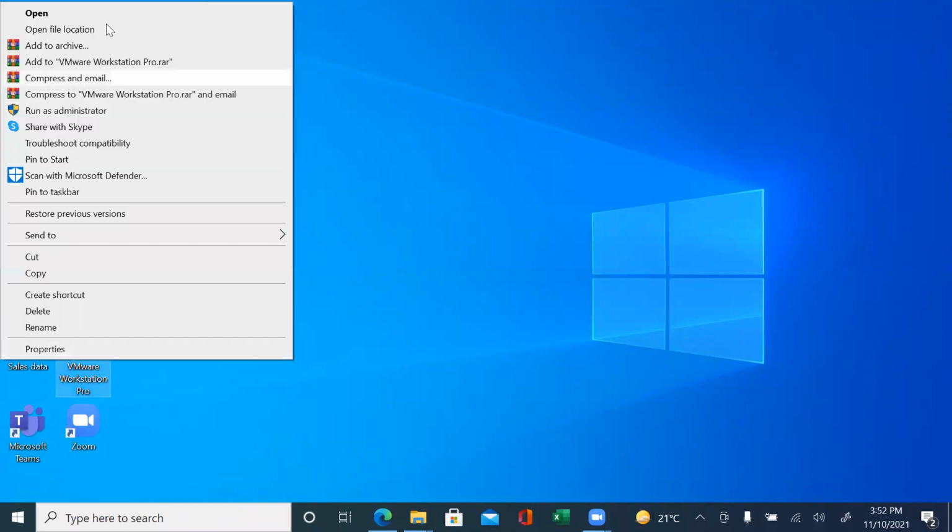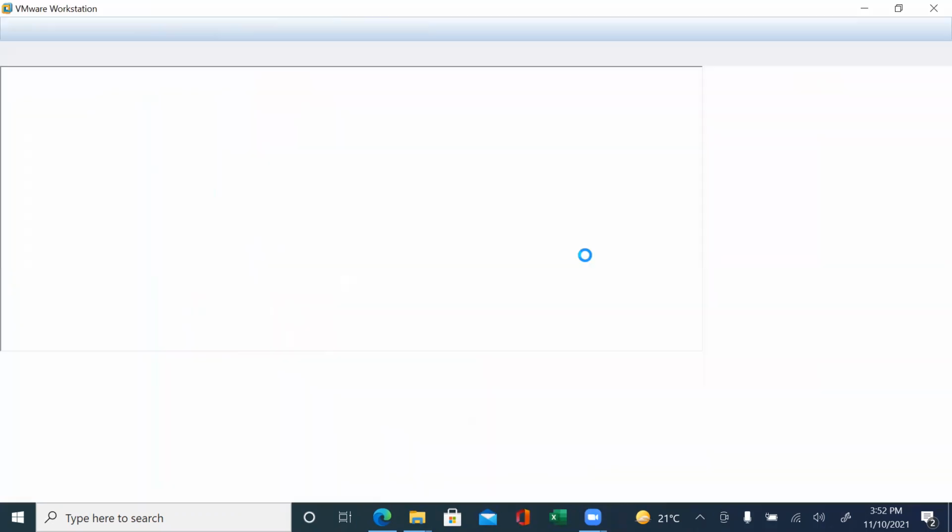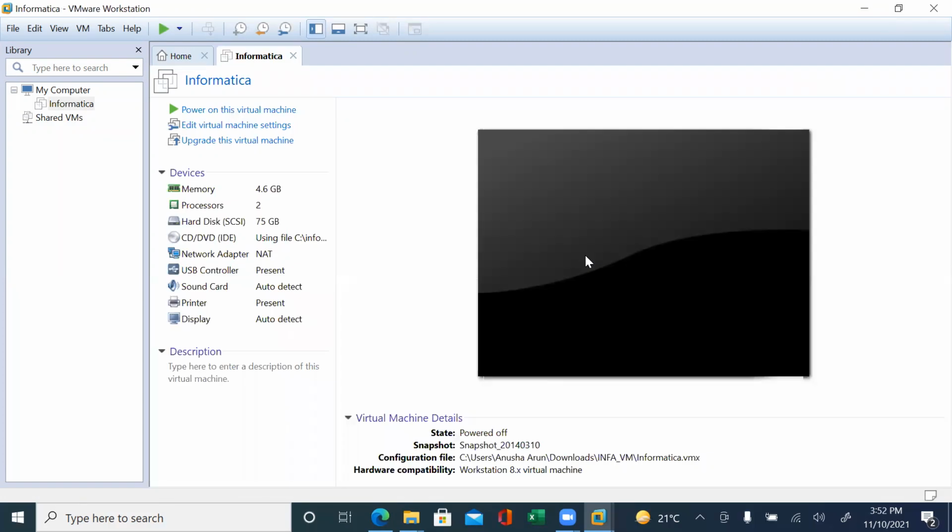Just right click on it, click on open. Don't double click. Sometimes if you try to open it by mistake, it tries to open multiple times. It is asking that from next time onwards, take permission from the administrator. So just right click and click on open, not only for this one, for any application available on the desktop. Don't double click on it.